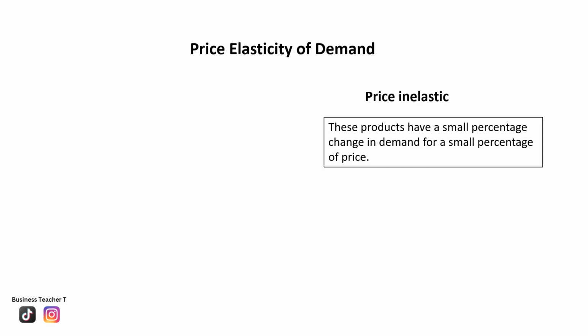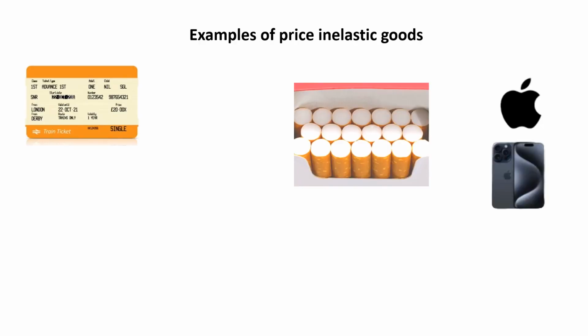These products have a small percentage change in demand for a small percentage change in price. An example is if the price is increased by 7% and demand only falls by 3%, this means the product is inelastic. With price inelastic goods, although we have lost 3% of our consumers wanting to purchase the product, we increase the price by 7%, so this means our total revenue will increase.